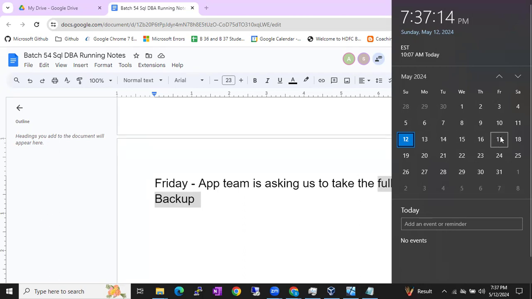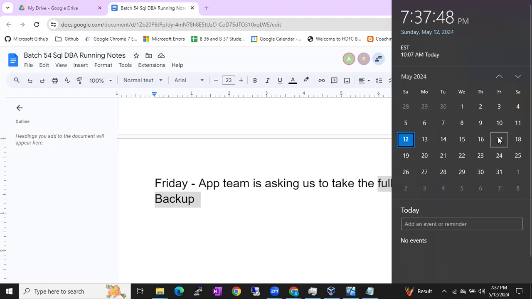So, what will happen if you take a copy only full backup? Nothing will happen. A full backup will do two things: it will take the backup of the whole database, and second, it will reset the DCM pages. Copy only full backup will do only one thing: it will take the backup of the whole database. It doesn't touch the DCM pages, so the differential backup won't be disturbed. Is it clear, everyone?